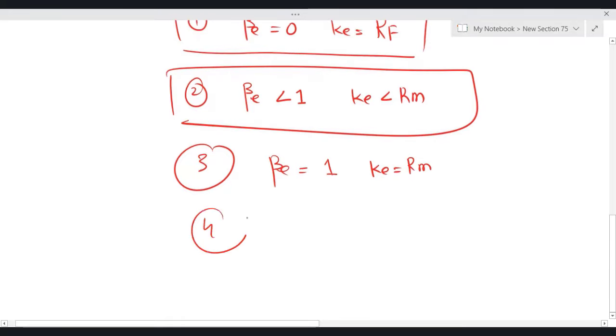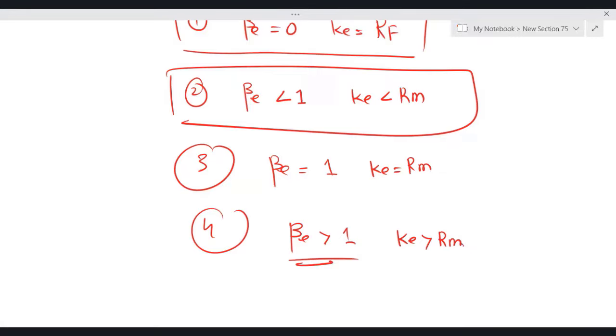And the fourth and the last, if beta equity is more than 1, it means your investment is more risky than the stock index, then KE will be higher than RM. So these are the 4 cases of what your KE from CAPM is going to be. It actually depends on beta equity. It means we can say that KE from CAPM actually relates to the systematic risk of the investment.